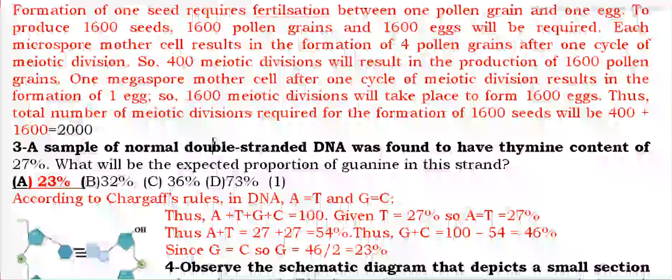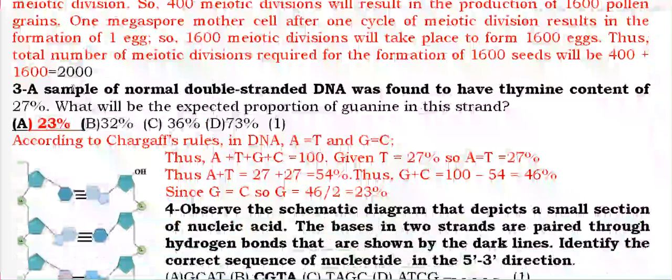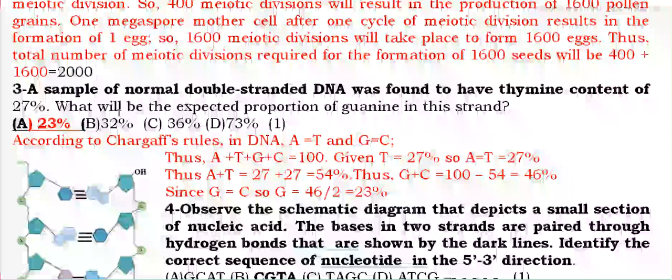A sample of normal double-stranded DNA was found to have thymine content 27%. When thymine is 27, we know that adenine pairs with thymine and cytosine pairs with guanine. According to Chargaff's rule, the thymine will be 27, so adenine will be 27. So both will be 54. The remaining two will be 100 minus 54, that is 46%. Here the guanine and cytosine will be 46% together, and each will be equal because guanine pairs with cytosine, so they will be 23% each.